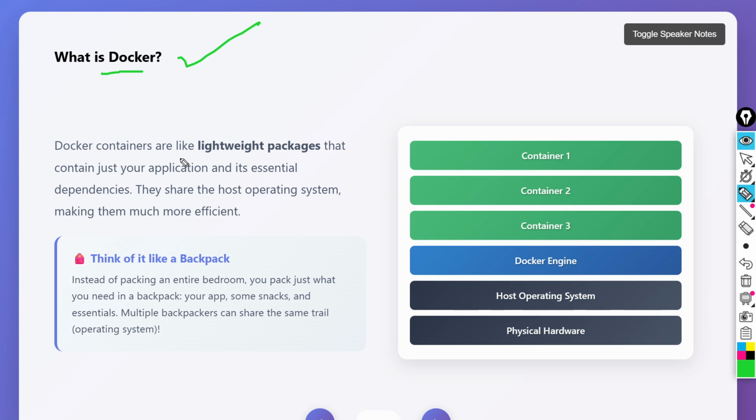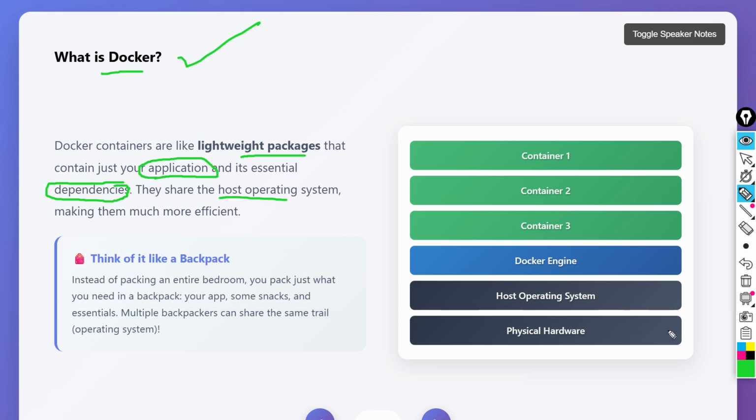Docker containers are like lightweight packages that contain just your application. Remember this: only the application and its essential dependencies, and nothing more than that. So they share the host operating system, making them much more efficient.